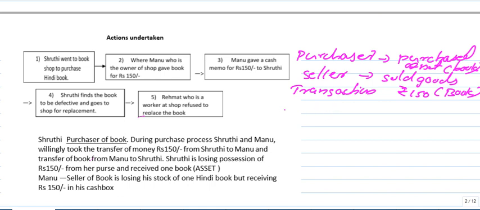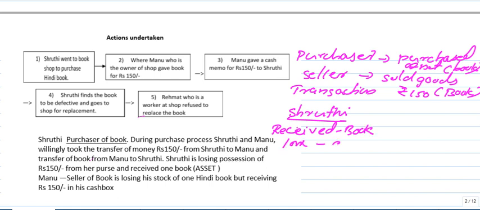From the purchaser's point of view, that is Shruti: what did she receive? She received a book, or one asset. What did she lose?